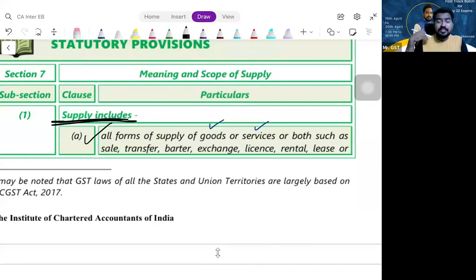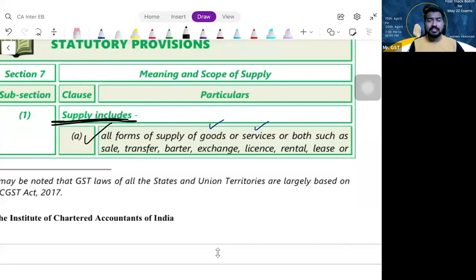That fellow is providing me services of arranging this sale, associated with the land. Whatever he is doing for me is not a good, it is service. Just because it is associated with the land, you cannot say this is not a supply. Selling land is not a supply, but the real estate agent's service is a supply.